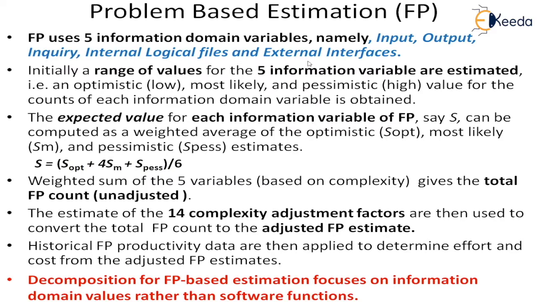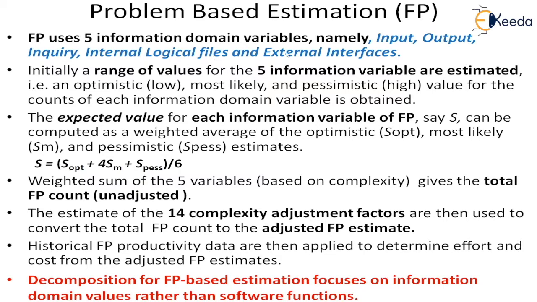And then we are going to the external interfaces. How many external interfaces does it have? These external interfaces could be the user interface, or with external systems, or external devices, any interfaces of the system which are outside the system. So there are 5 variables. They are called information domain variables, which are the base for the function point analysis.